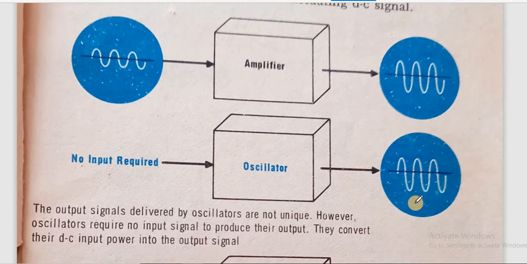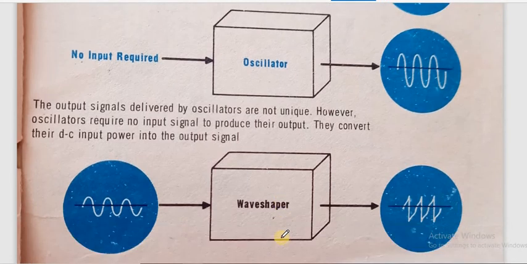So the output signals delivered by oscillators are not unique. However, oscillators require no input signal to produce their output. They convert their DC input power into an output signal. In the same way, we can see a wave shaper. For a wave shaper, if we put in a sine wave, we get a different type of wave in the output. But still, it needs an input signal to give an output signal, which is different from the oscillator.